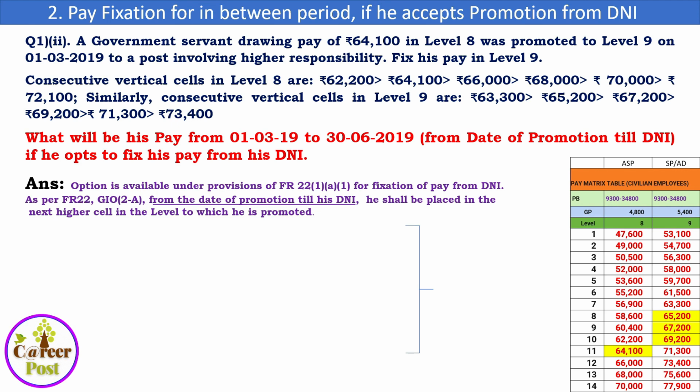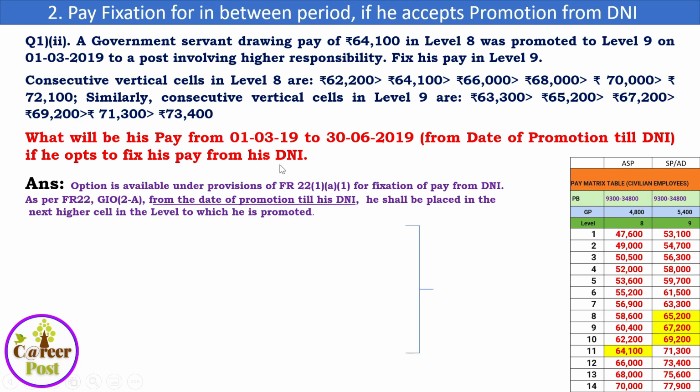Then naturally the pay fixation will happen from the date of next increment and his pay will increase from the date of next increment. We know that. But what will be drawn for the in-between period of 1/3/2019 to 30/6/2019? If the date of increment is 1/7/2019 and he is accepting the promotion on the date of next increment, that is 1/7/2019, for the in-between period, what will be his scale? The option is available under the provisions of FR 22 I(a)(1) for fixation of pay from DNI. As per FR 22 (I)(a)(2), from the date of promotion till his DNI, he shall be placed in the next higher cell in the level to which he is promoted.